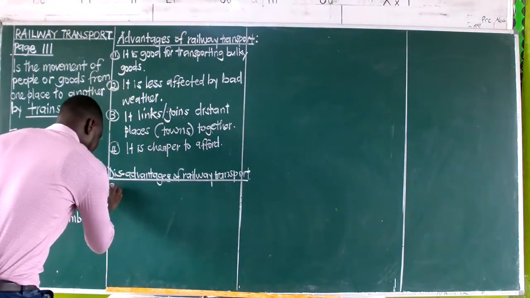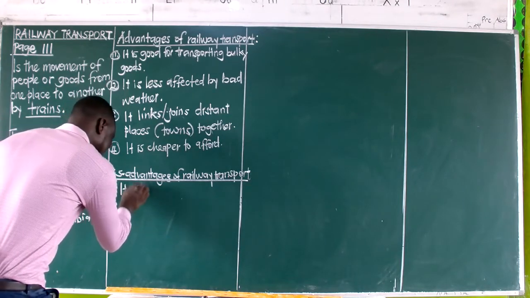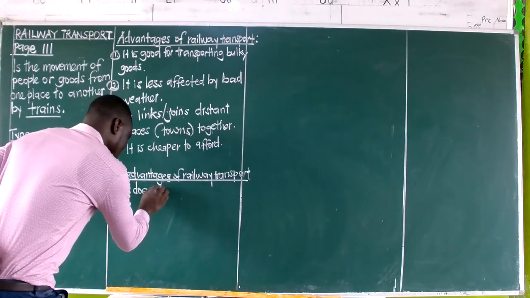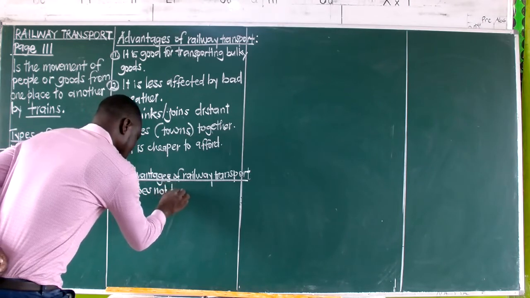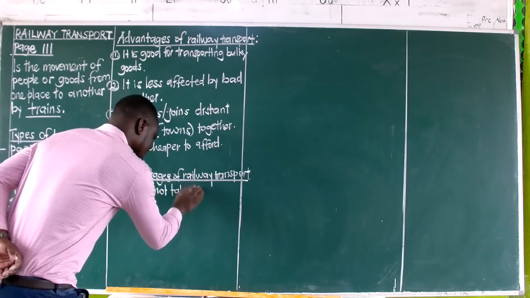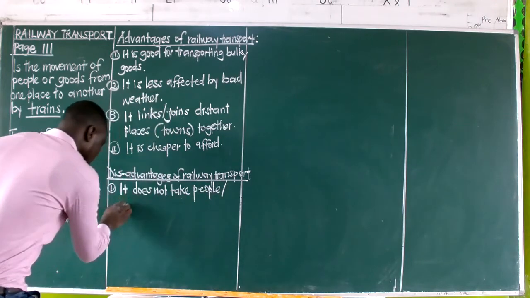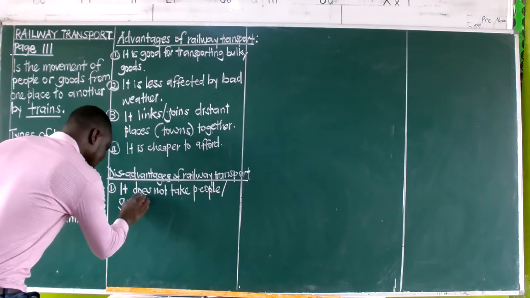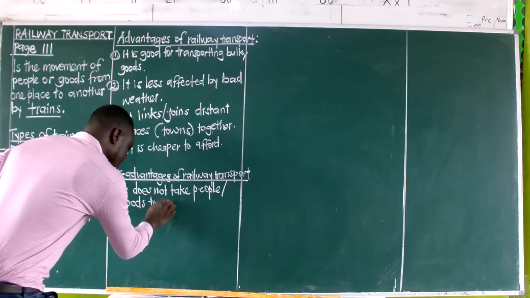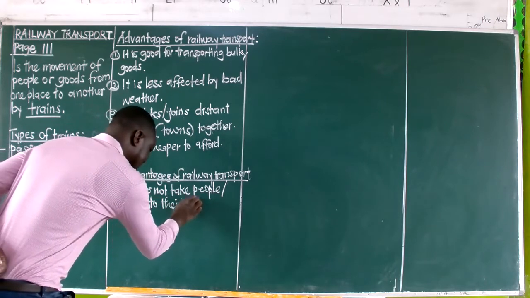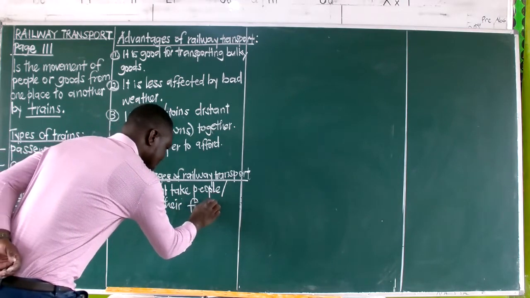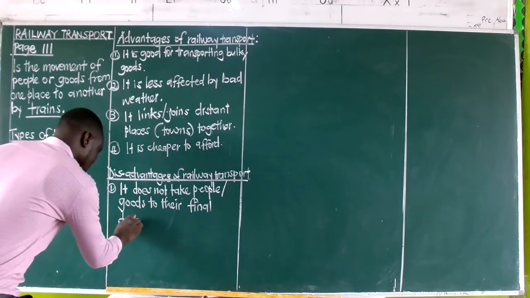We have said the first one is it does not take people. This type of transport cannot take people or goods to their final destinations.